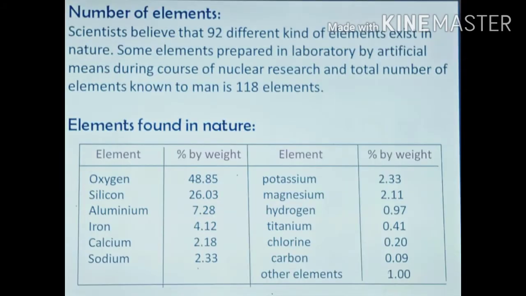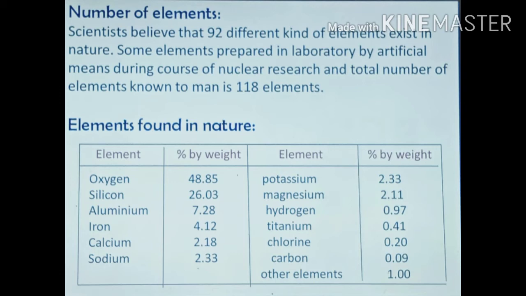Number of elements. The elements may be regarded as the building units of the universe. Scientists believe that 92 different kinds of elements exist in nature. Others have been prepared in the laboratory by artificial means during the course of nuclear research, and the total number of elements known to man so far is 118.